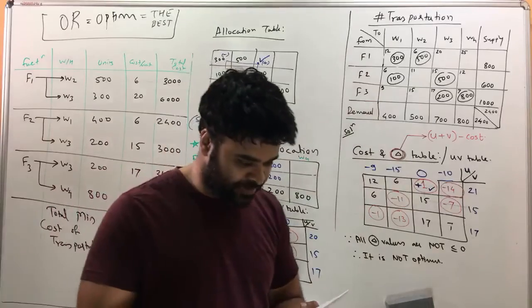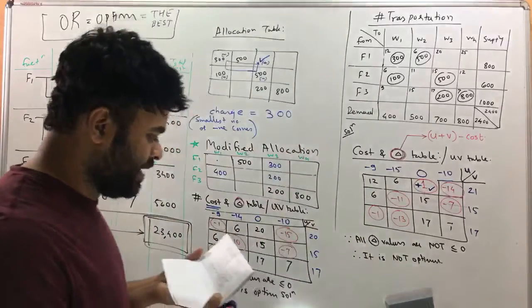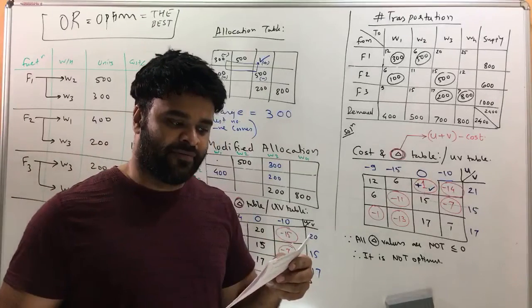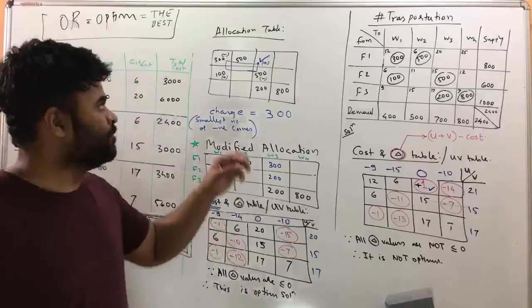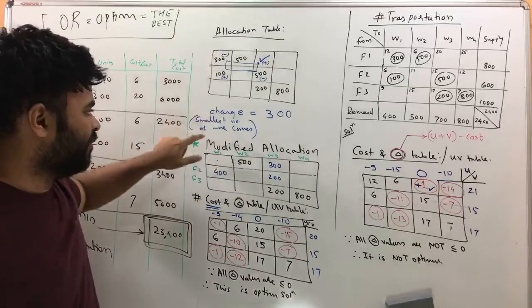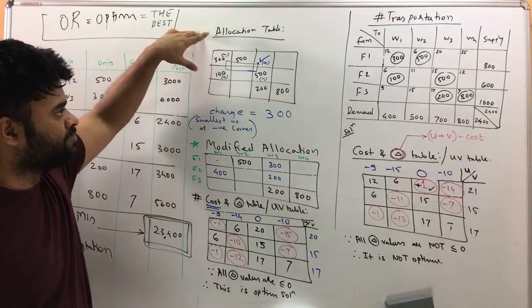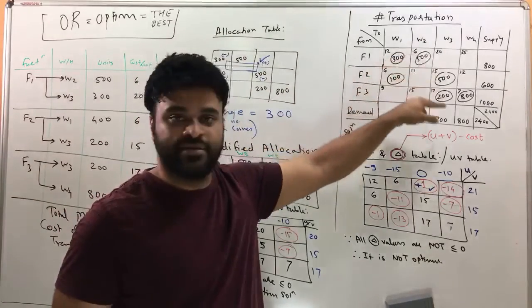Okay, that was question number 1 to test, and we did the testing. Now, the next question says if the solution is not optimum, find the optimum solution by modifying it. So to modify, we need 2 more tables: one is the allocation table, another is the modified allocation. For the allocation table, these are the allocations. The numbers in the circle are allocation numbers.